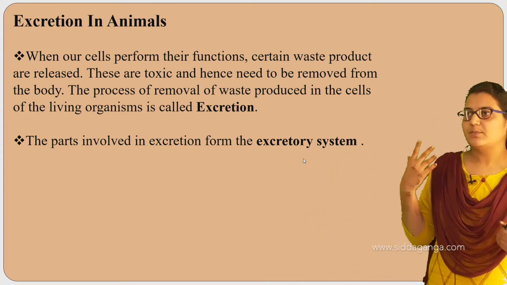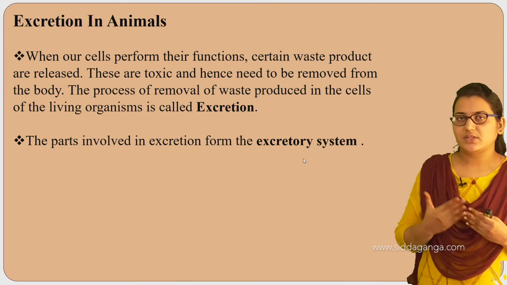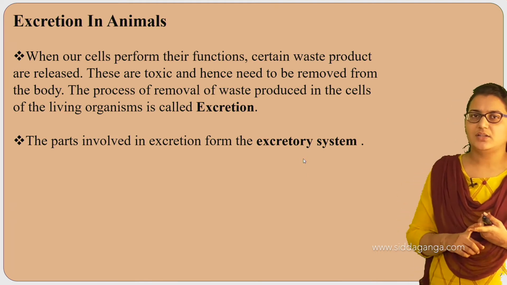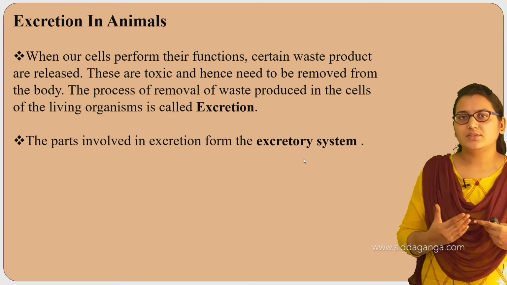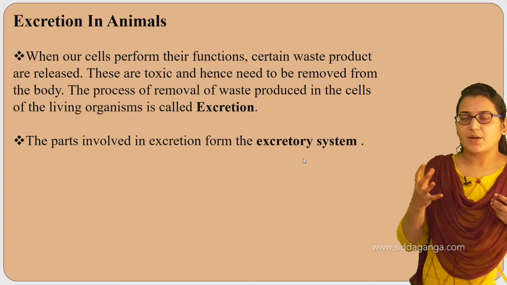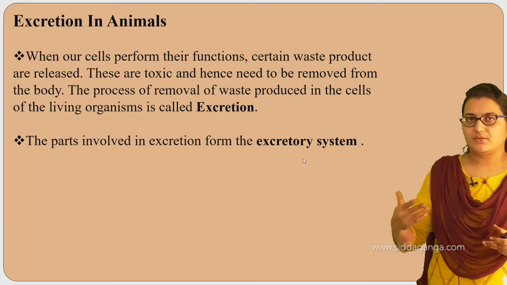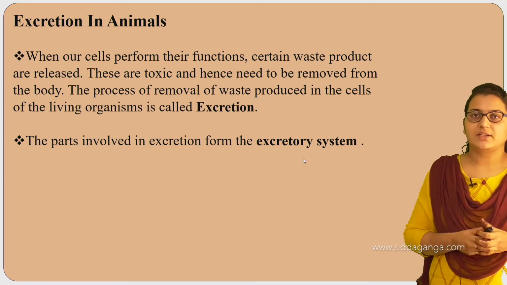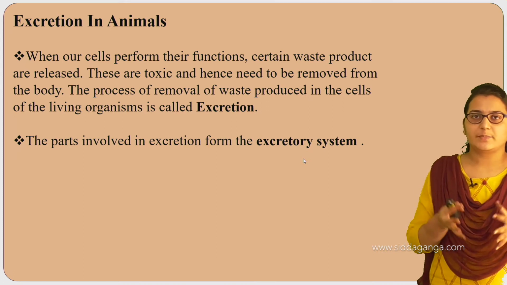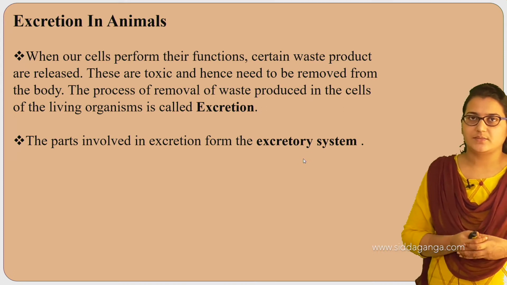Likewise, the parts involved in circulation are called the circulatory system. The heart and blood vessels constitute the circulatory system. Likewise, the parts we'll study further, which are involved in excretion, make up the excretory system.